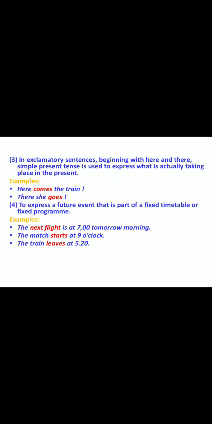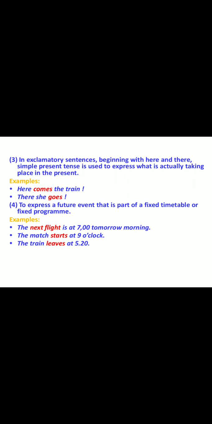Number three, in exclamatory sentences beginning with here and there, simple present tense is used to express what is actually taking place in the present. For example, here comes the train. There she goes. Here, comes and goes are simple present tense.